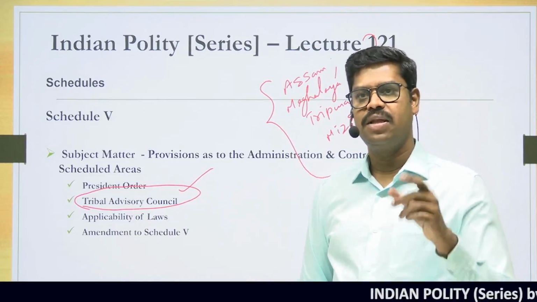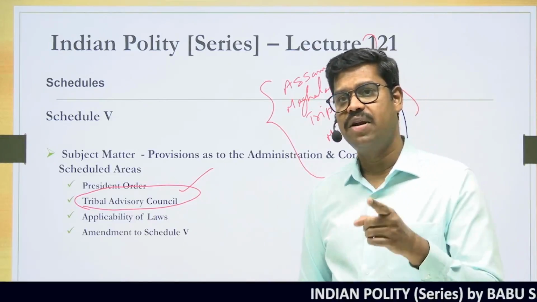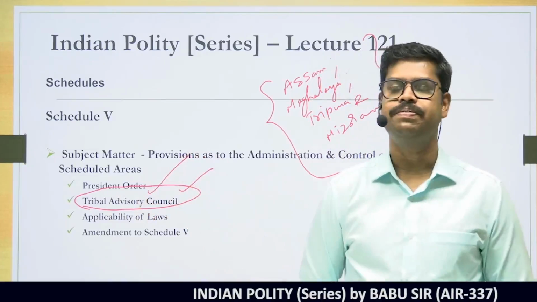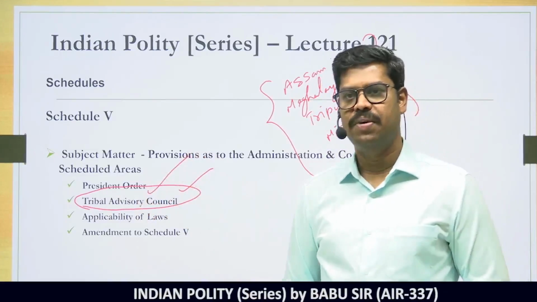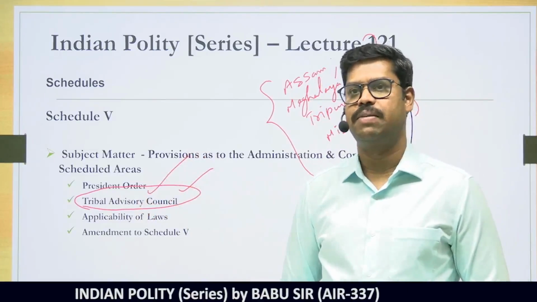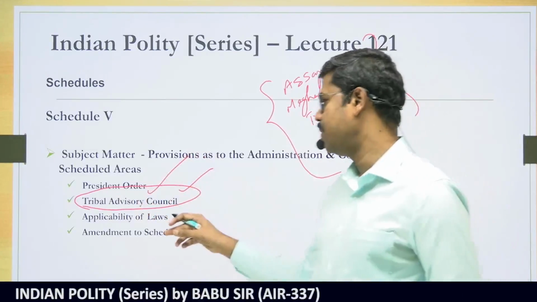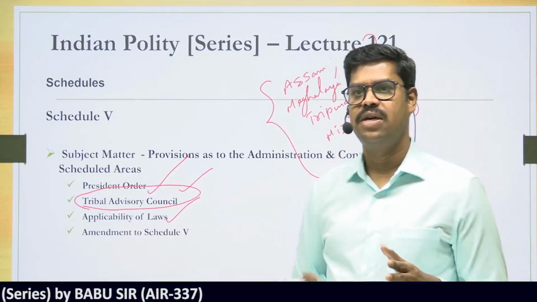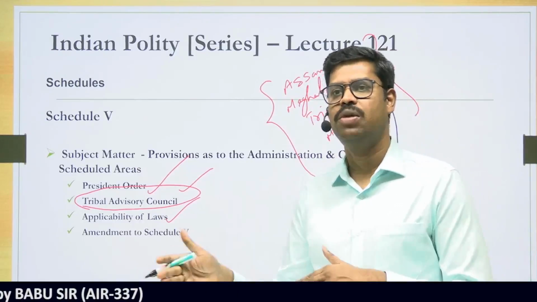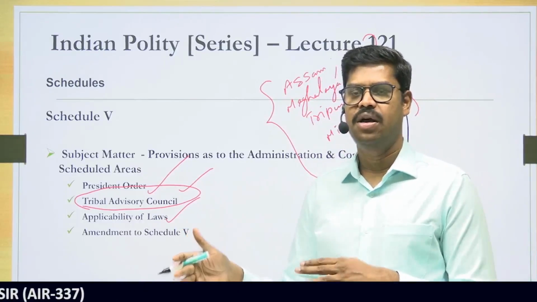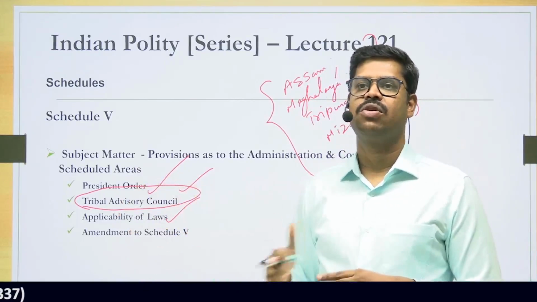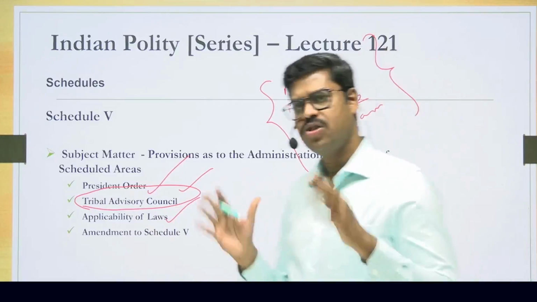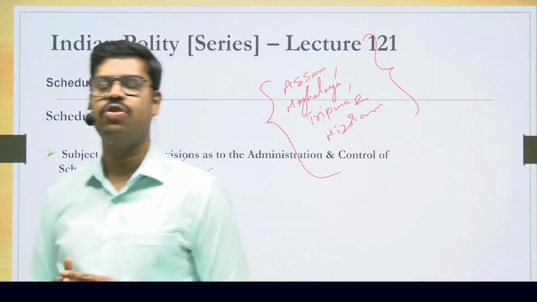It is all done by the governor of that particular state, but the governor will do this based on the advice given by the Tribal Advisory Council, which is the purpose for which the Tribal Advisory Council is established. So you will have to keep this in your mind. The applicability of the laws made by parliament and the state legislature depends upon how the governor would allow them to apply in that particular area, and this is majorly based on the advice given by the Tribal Advisory Council. So these are the major provisions of Schedule 5 of the Constitution.